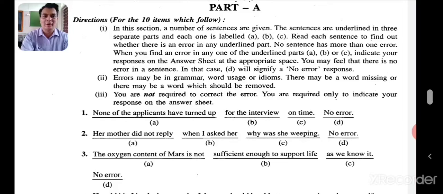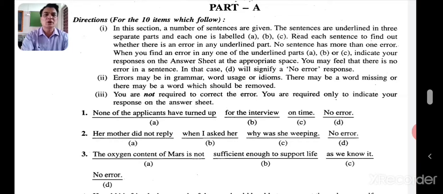No one, not even one. So no one, you should have singular one. None of the applicants has turned up. It should be: none of the applicants has turned up. Let's go to the second one. So you got it now. A is the answer.